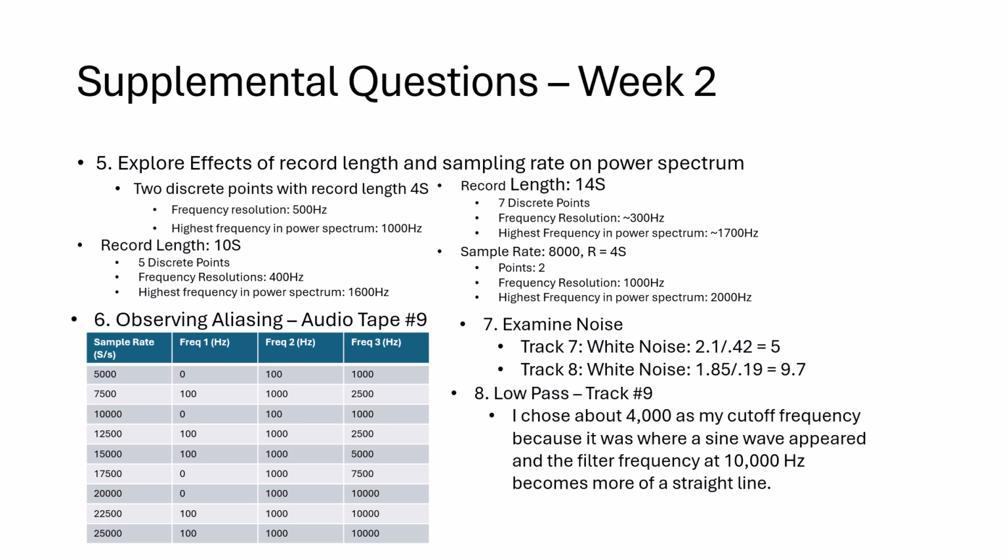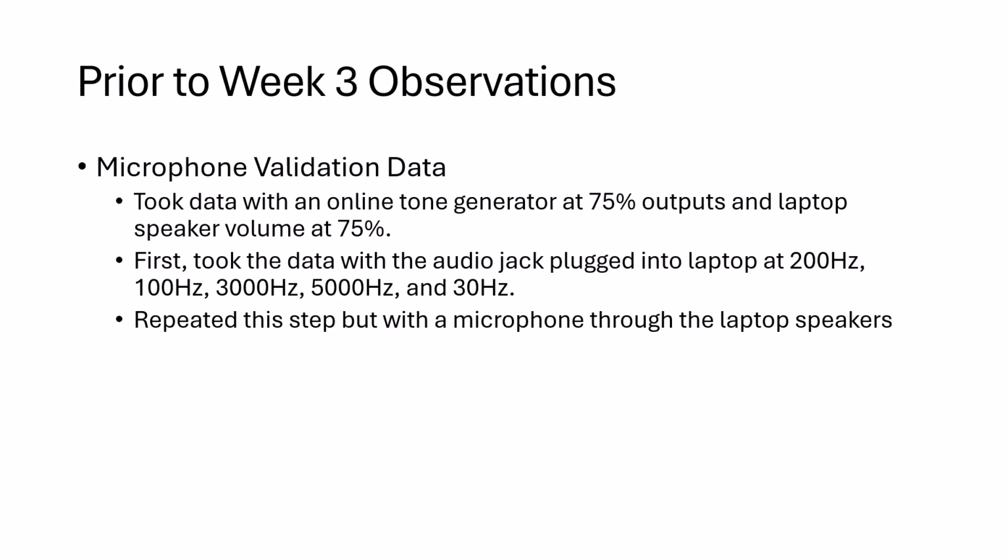So when we looked at low pass, we looked back at track number 9, and I chose 4000 Hertz as my cutoff frequency because it was where a sine wave appeared, and at a filter frequency of 10,000 Hertz, it became more of a straight line. Prior to week 3, we also did microphone validation, which my steps taken and frequencies chosen are shown on this slide.